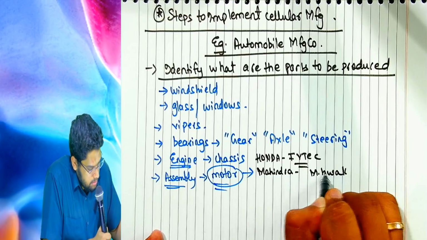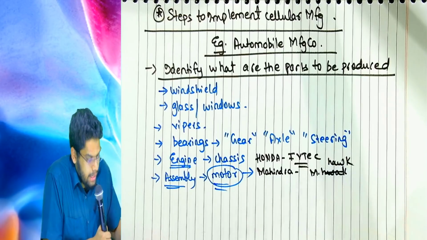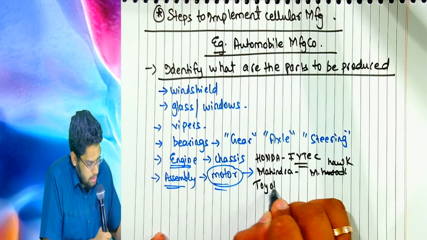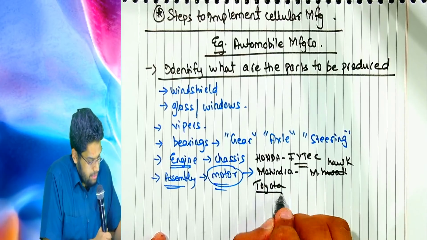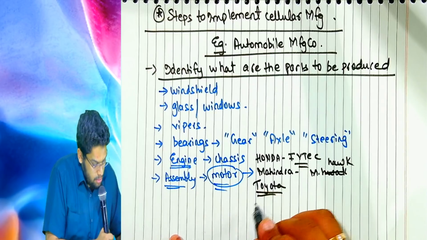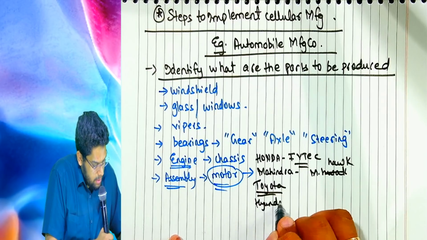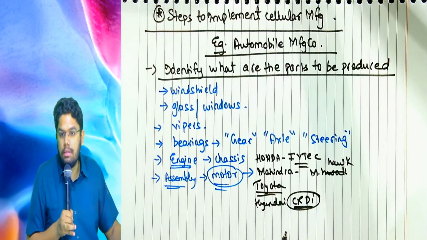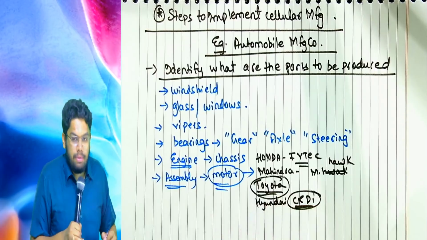Toyota has its own engines. Hyundai has its own CRDI engine for its diesel vehicles.